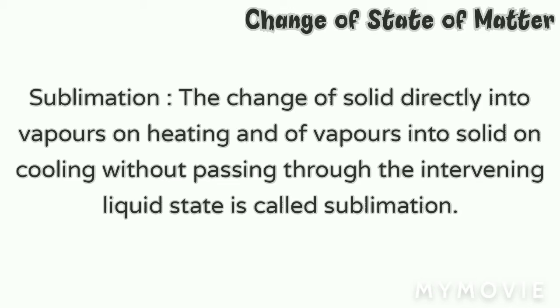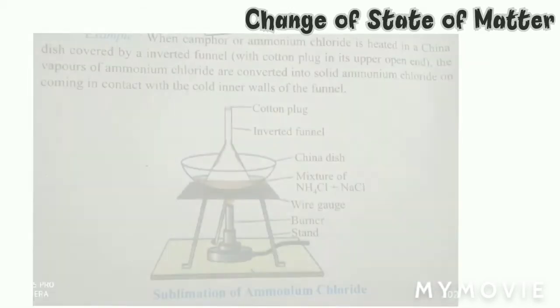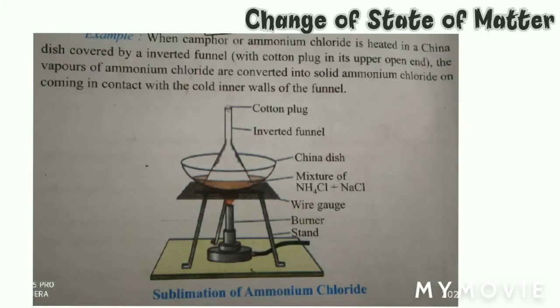अब हम एग्जाम्पल के तौर पर लिख लेते हैं. When camphor or ammonium chloride is heated in a china dish covered by an inverted funnel with cotton plug in its upper open end, the vapors of ammonium chloride are converted into solid ammonium chloride on coming in contact with the cold inner walls of the funnel. तो ये आपको डायग्राम दिख ही रहा है स्क्रीन पर. सब्लिमेशन ऑफ एमोनियम क्लोराइड, इसे अच्छे से पढ़ लीजिएगा.